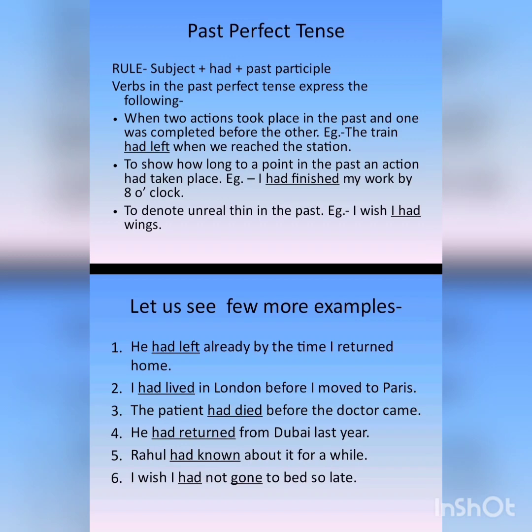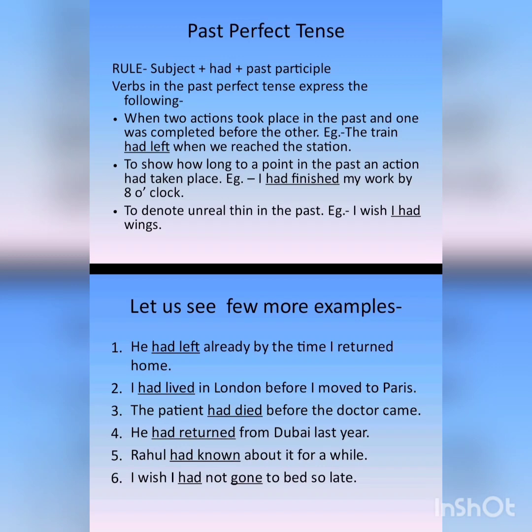He had returned from Dubai last year. This shows for how long it has been that he has returned from Dubai. Okay, so it shows here that he had returned from Dubai last year, means पिछले साल. It has already happened last year. It shows how long in the past an action had taken place.